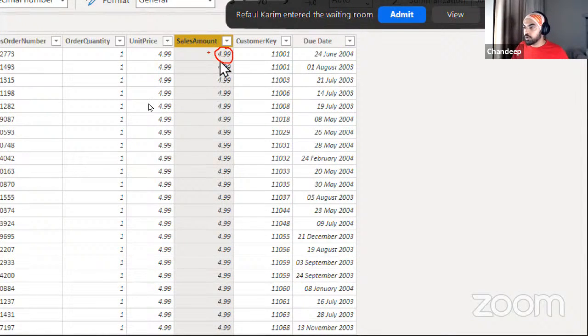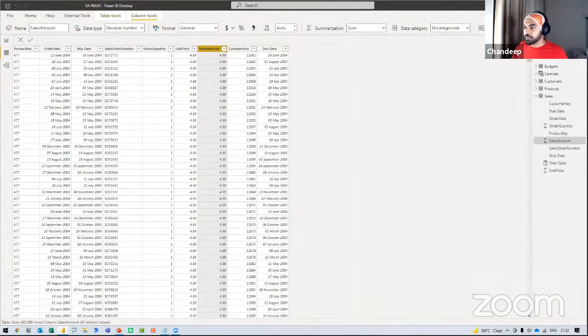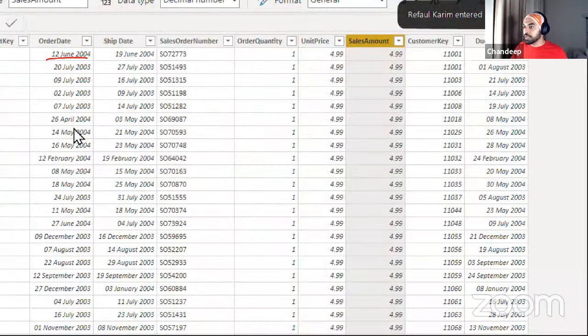So let's just say it gets ordered on the 12th of June, and the same product or transaction gets due on the 24th of June, and it gets shipped on the 19th of June. So the same transaction flows through multiple phases of time. I'd like to find out what is the value of the orders which are actually getting due.